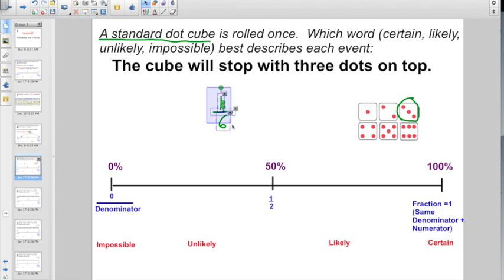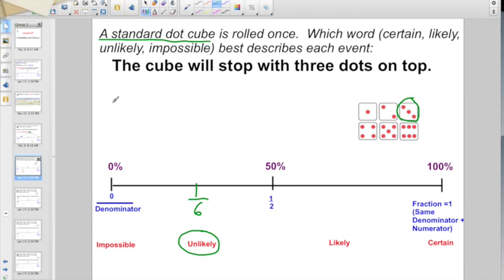So now we better figure this out. 1/6. Is that going to be less than a half or more than a half? Hopefully you know 1/6 is less than a half. So what's going to be the word that I use? It appears to be very unlikely that it's going to happen, because it's less than 50% or a half, right? So if the outcome is less than 50% or a half, the chance is unlikely.